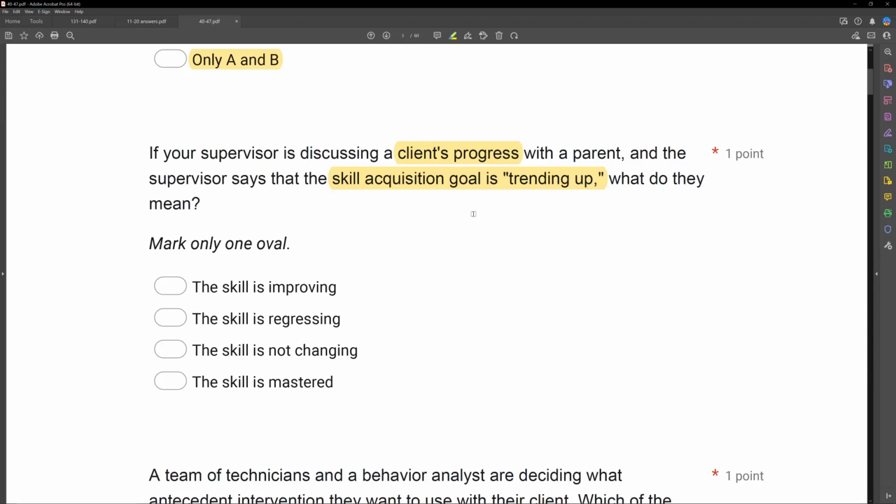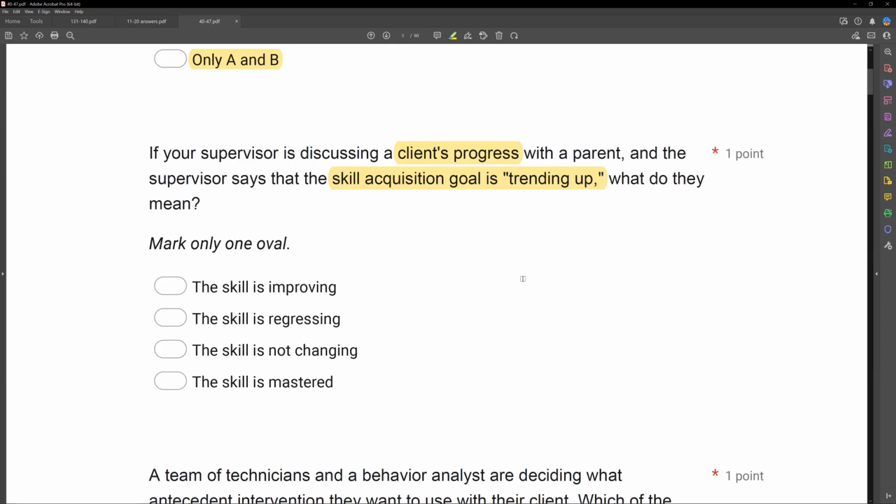So what does your supervisor mean by saying, well, the skill is trending up? A, the skill is improving. Yes, right? If we were to graph it and look at it, you could see the data path slowly moving upwards. The skill is regressing. Well, no, if the trend line was going down, maybe we'd have an issue, but the trend is upwards, right?